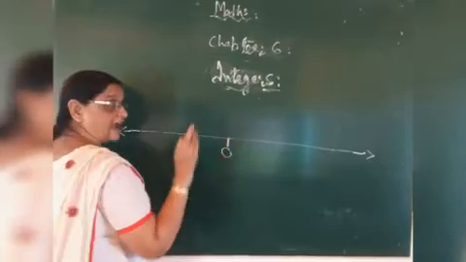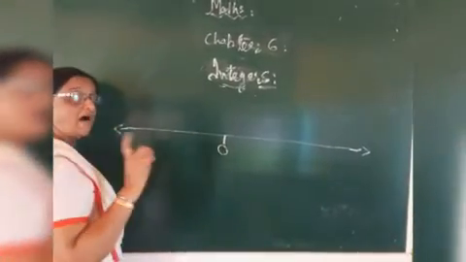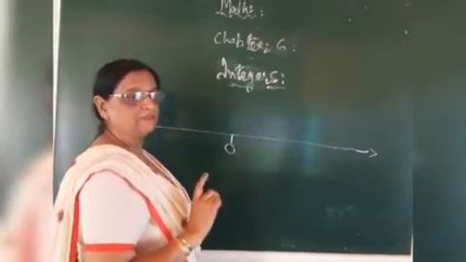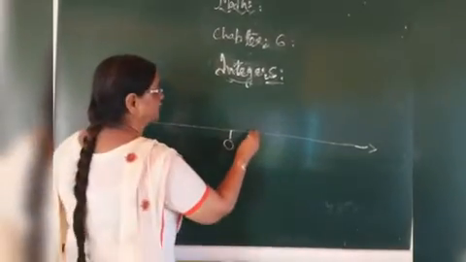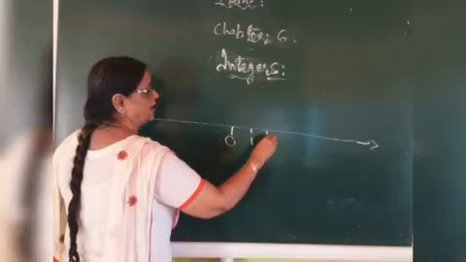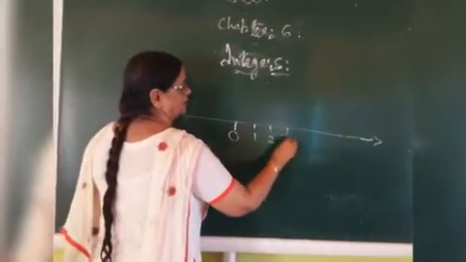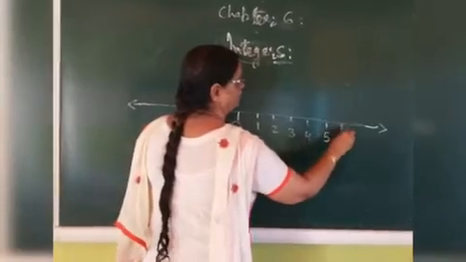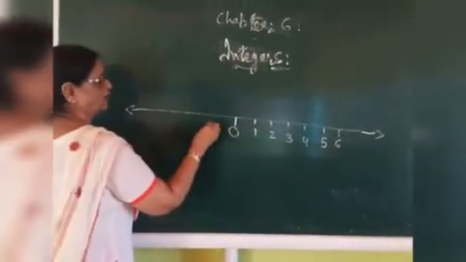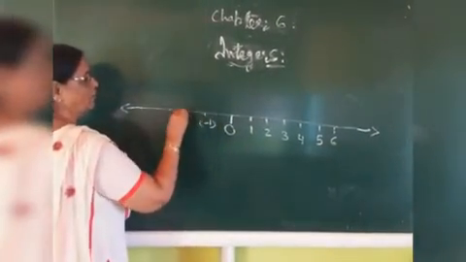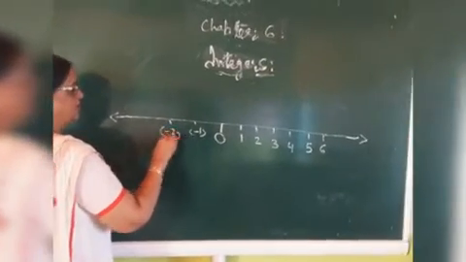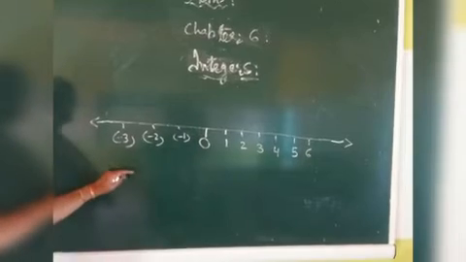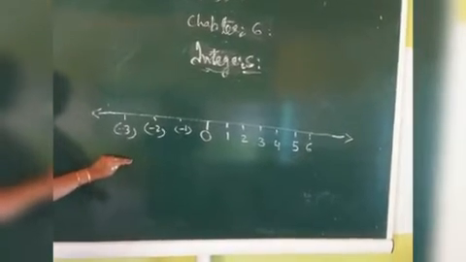Always remember, on the right side of the 0, positive numbers will come. On the left side of the 0, negative numbers will come.